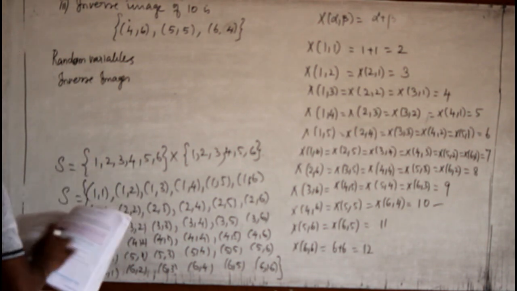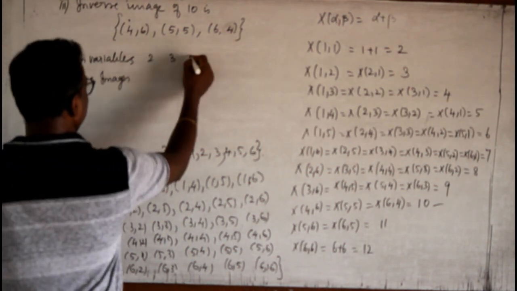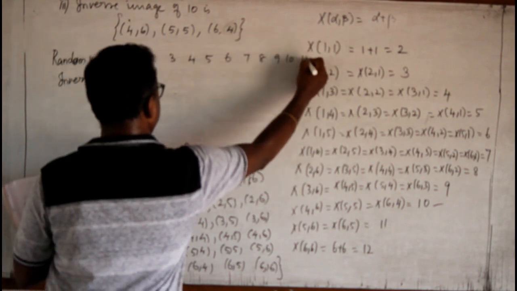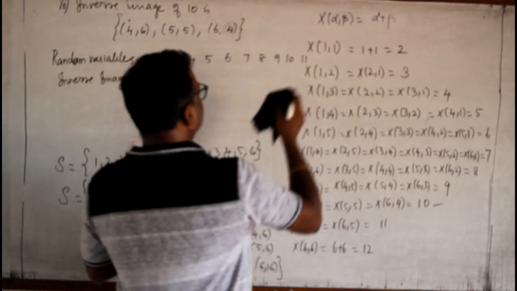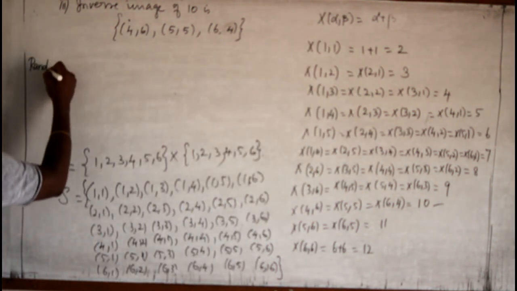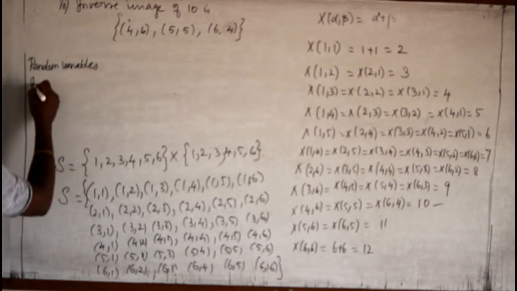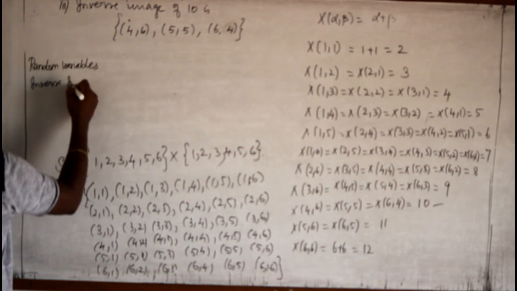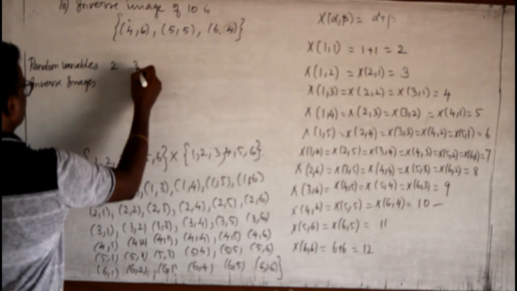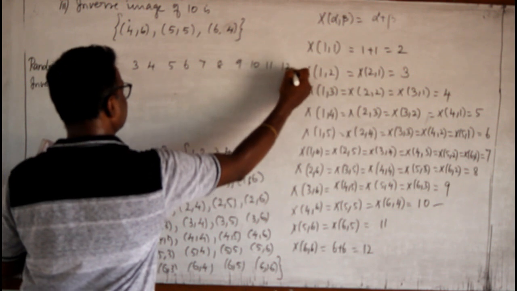So it is 2, 3, 4, 5, 6, 7, 8, 9, 10, 11 and also 12.